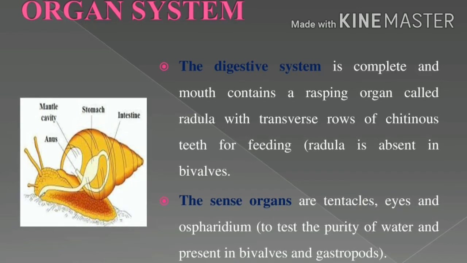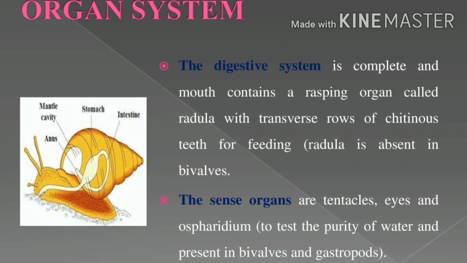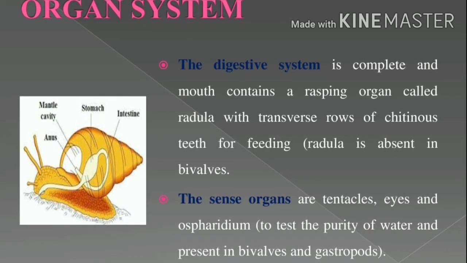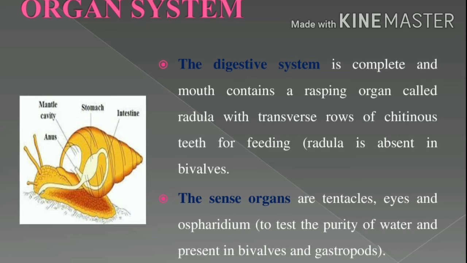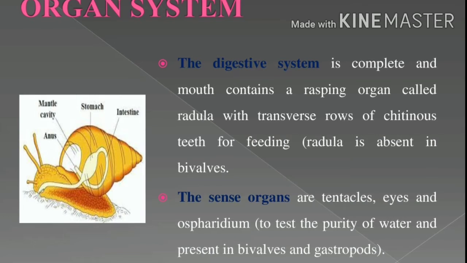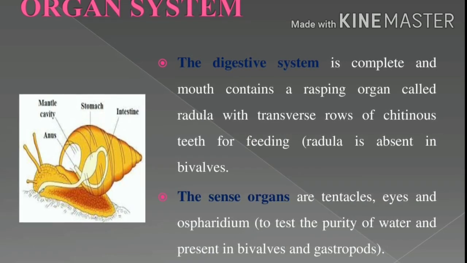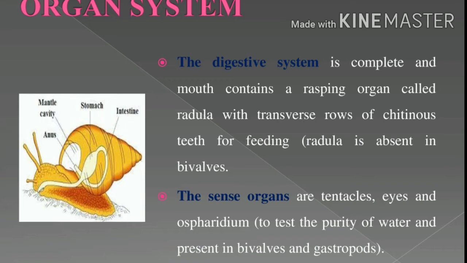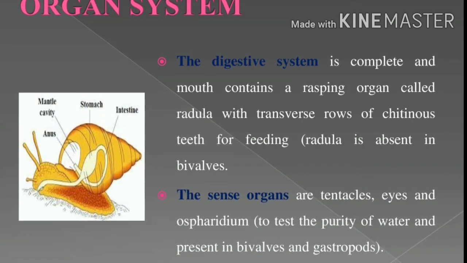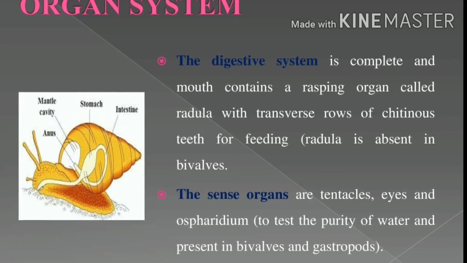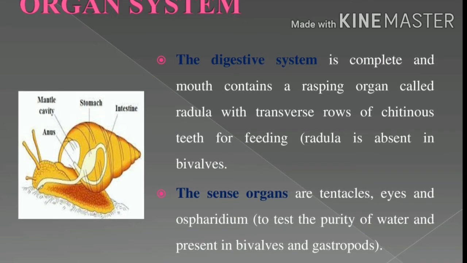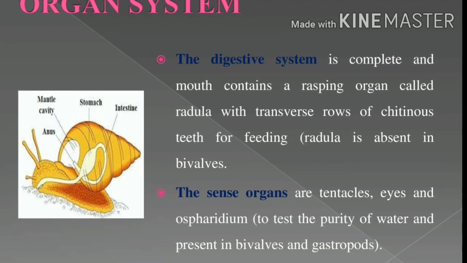The teeth are for feeding. The radula is absent in some bivalves. We already studied this in the introduction. Univalves do not have a bilaterally symmetrical body. Note it: in Mollusca there are two types, univalves and bivalves. In univalves the bilaterally symmetrical body structure is not there, but in bivalves the radula in the mouth is absent. Can you understand? See the previous slide in the introduction part.